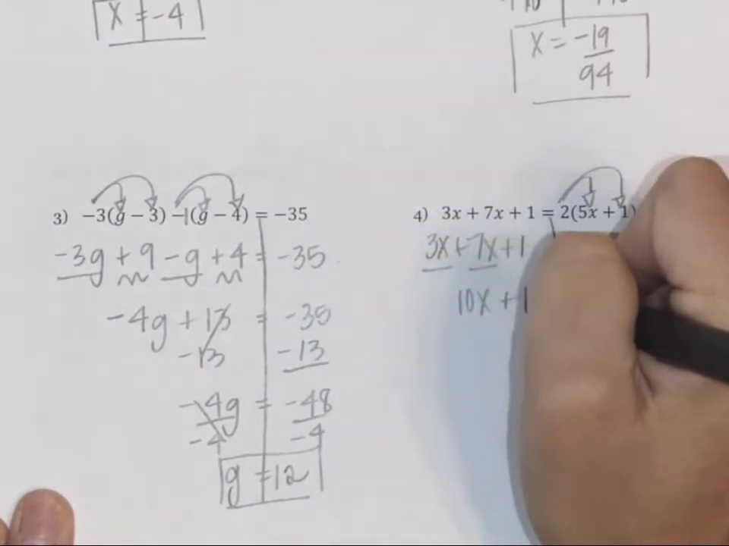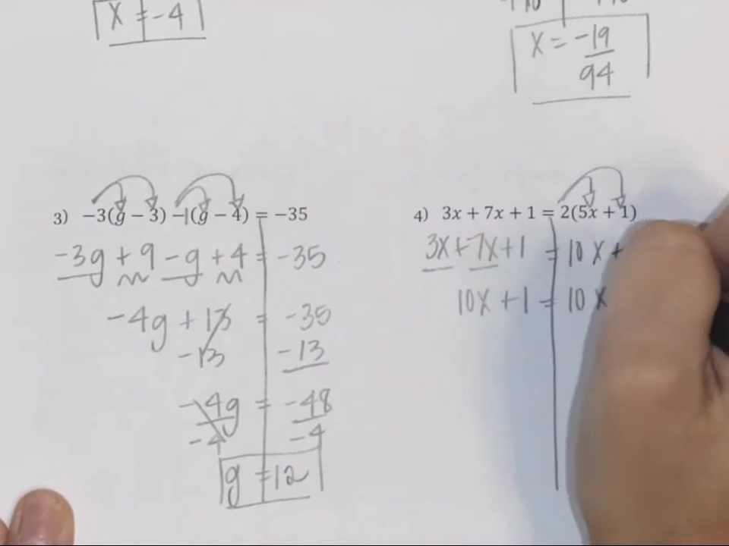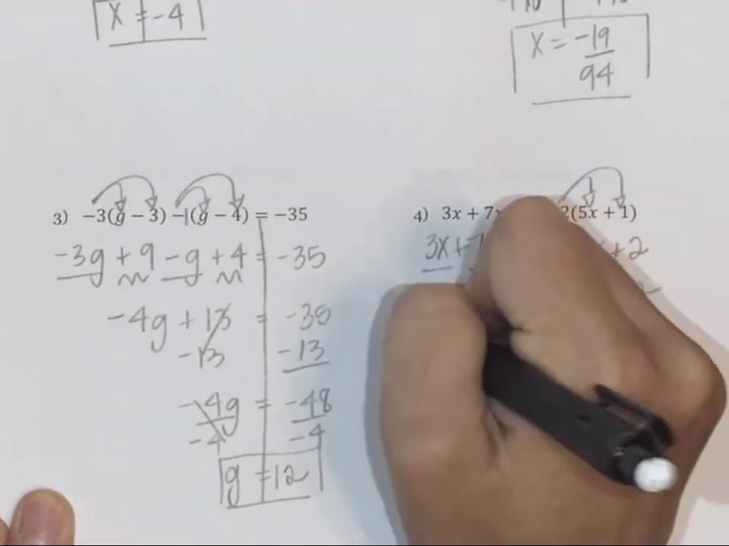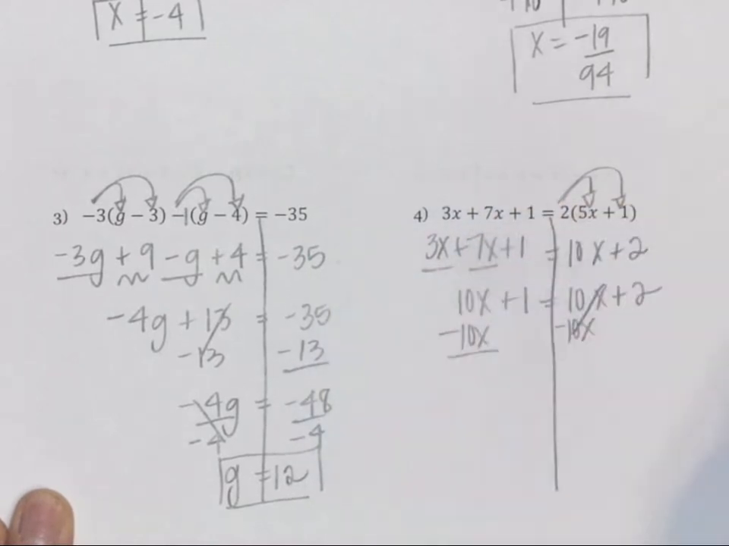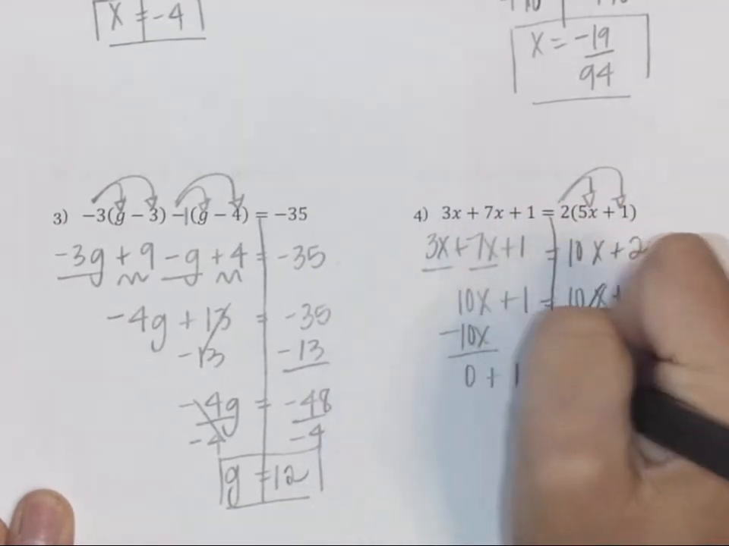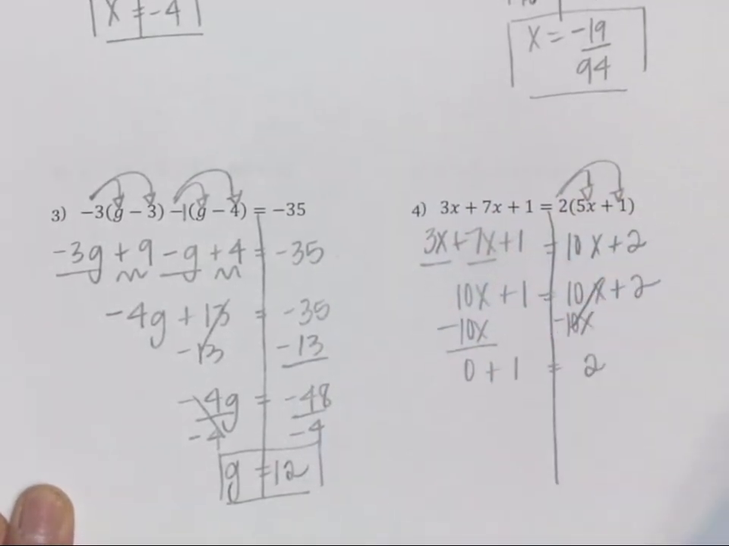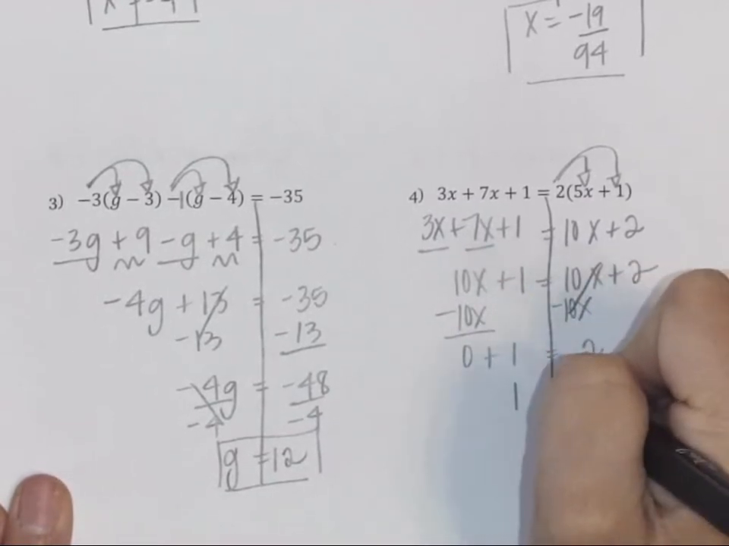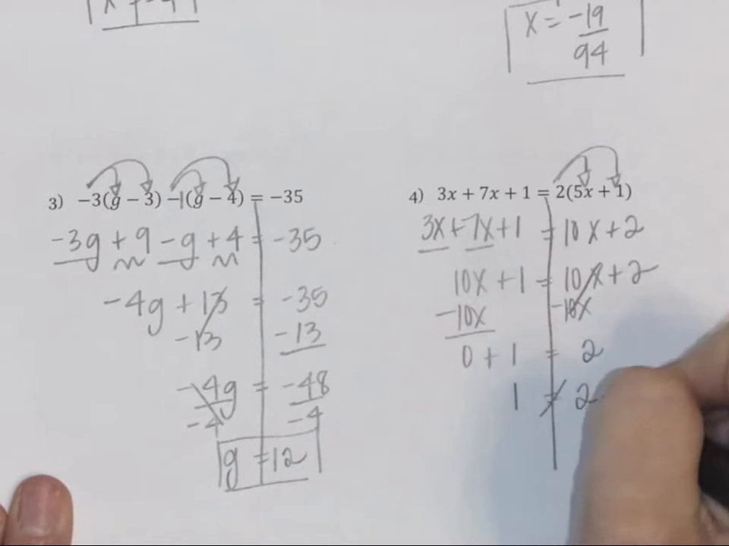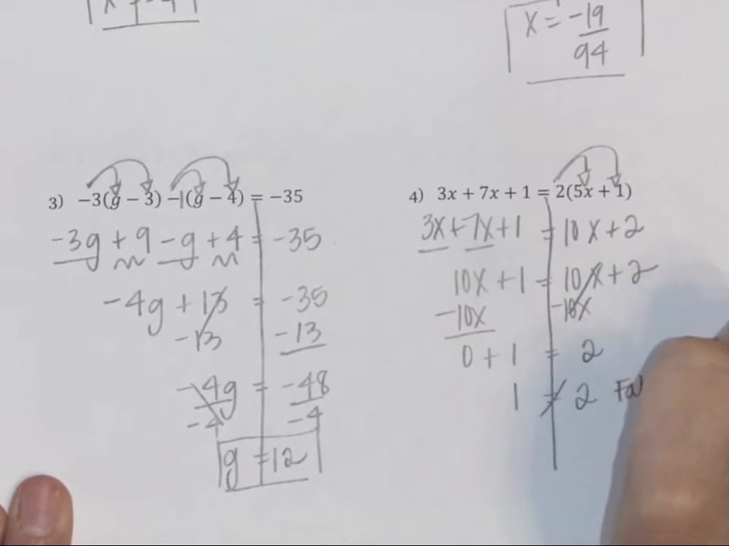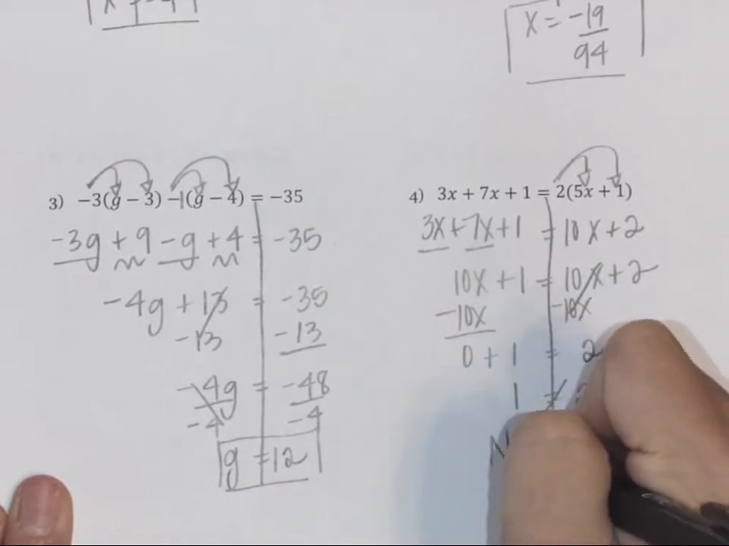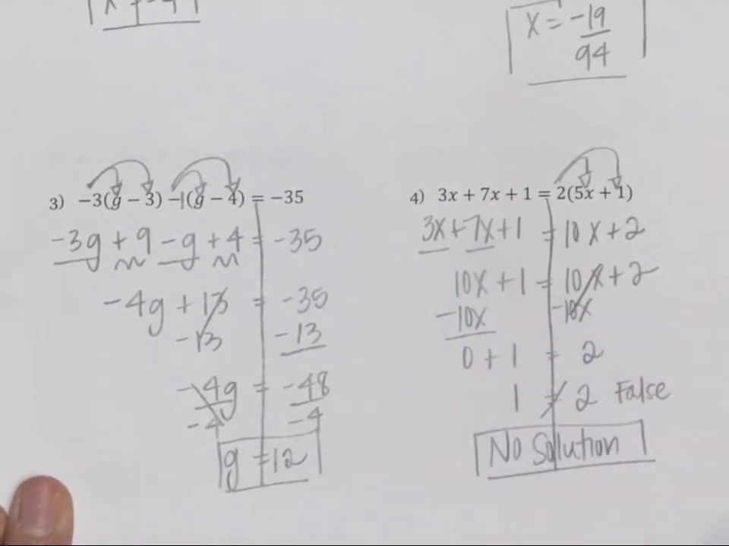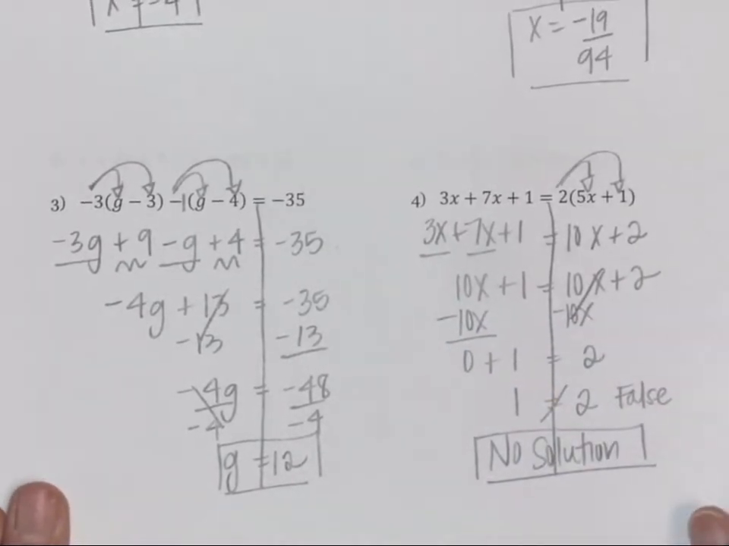So we have 10x plus 1 is equal to 10x plus 2. We want to get our variable on the left, so we're going to subtract 10x on both sides, which will give us 0 plus 1 is equal to 2. If we simplify that, we would get 1 is equal to 2, which is not true. And when you get this false statement, that means that your answer to this equation is no solution. And that's one of our special solutions.